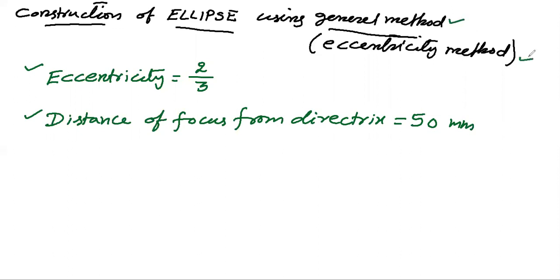Let the eccentricity be 2 by 3 and the distance of the focus from the directrix be 50 mm. Using these two, how do I construct an ellipse? It is a very simple procedure, and you can easily construct an ellipse.